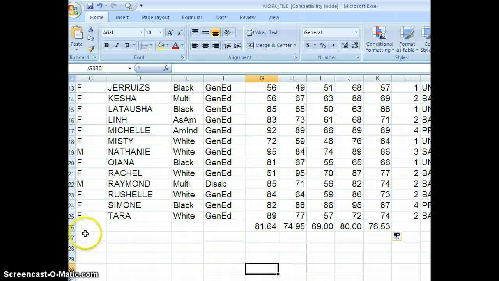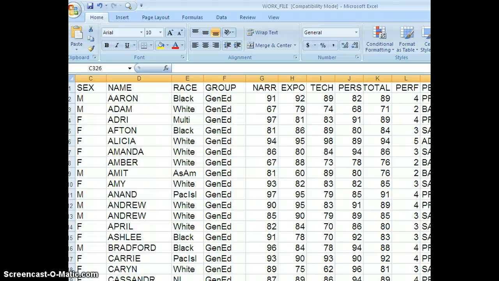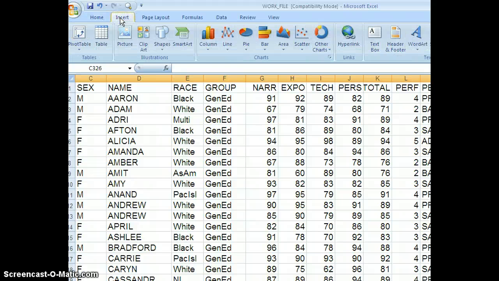Okay, let's first of all delete what I did here on the averages, because I want to go fresh. And let's go back up to the top again here, because now I want to move on to pivot table. Pivot table is the heavy hitter. Pivot table is very simple to find. You go up here, you go to the insert icon at the top, you hit insert, and you'll see right down below it on the far left hand corner there's something that says pivot table.